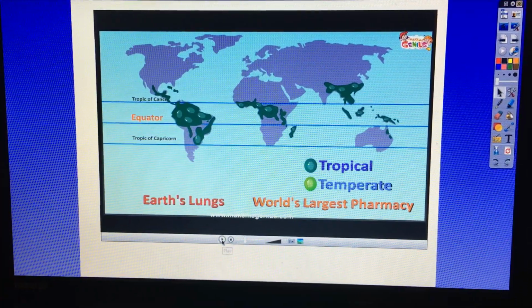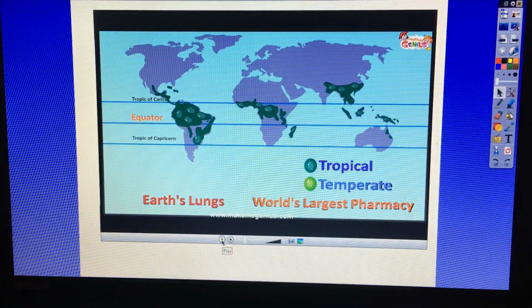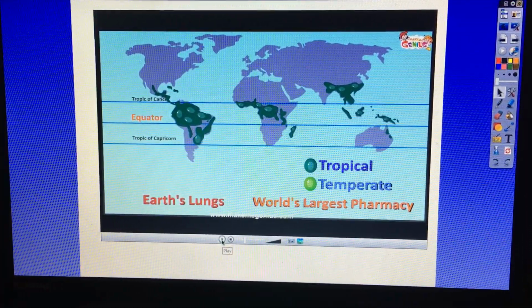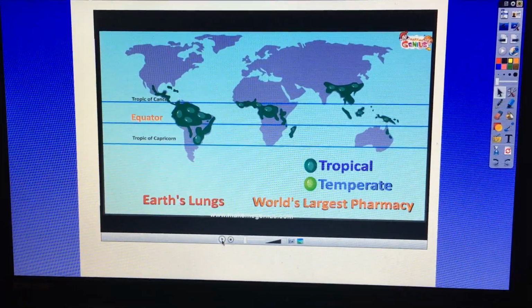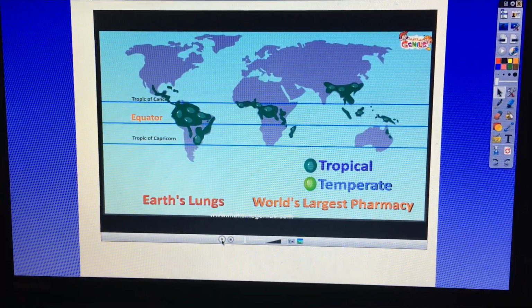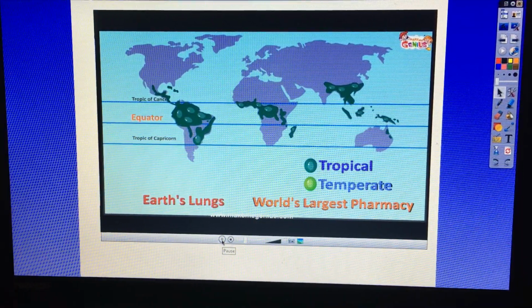Yeah. What is a pharmacy? What would you go and buy in a pharmacy? Yeah, you would buy lots of medicine. So why is the rainforest called the world's largest pharmacy? There aren't pharmacy shops in there to go into, it's just nature. What do you think you can find in the rainforest? Yes, you're right, because a lot of natural medicines have been discovered here.